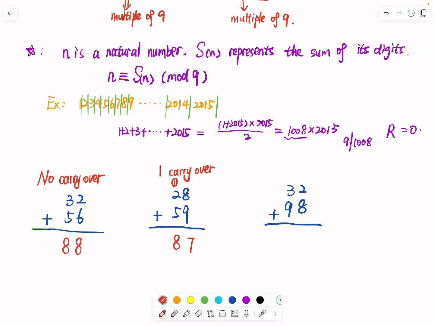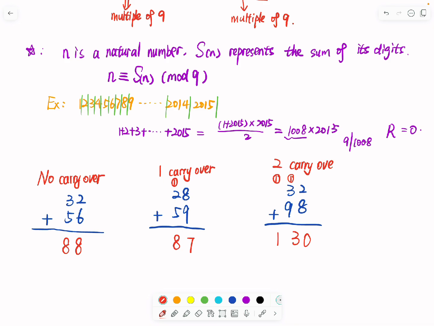Now let's look at 32 plus 98. So this is 0, 1 carryover, 3 plus 9, 2, so it should be 3. Then 4 plus 9, 3, and 1. So there is one more carryover. So this question, we have two carryovers.